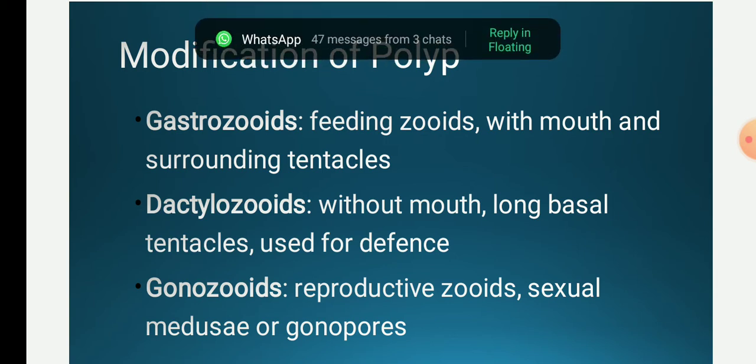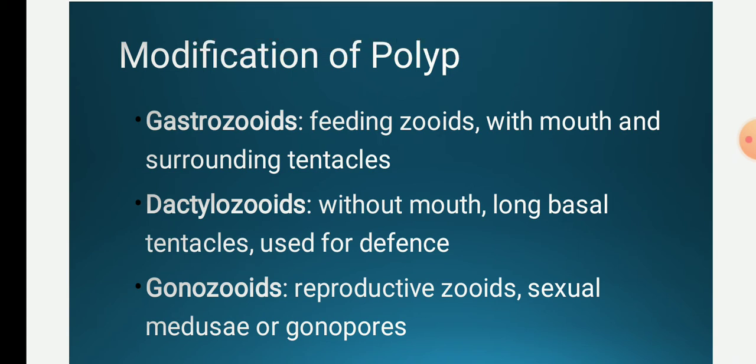For example, during the life cycle we have studied that the polyp has a blastostyle. Blastostyle is one of the modifications of the polyp only, and by budding it produces medusa. Medusa is free swimming. From medusa, again the polyp stage is developed. So these are homologous structures that perform different functions, and they are derived from one another. First, the modifications of polyp.